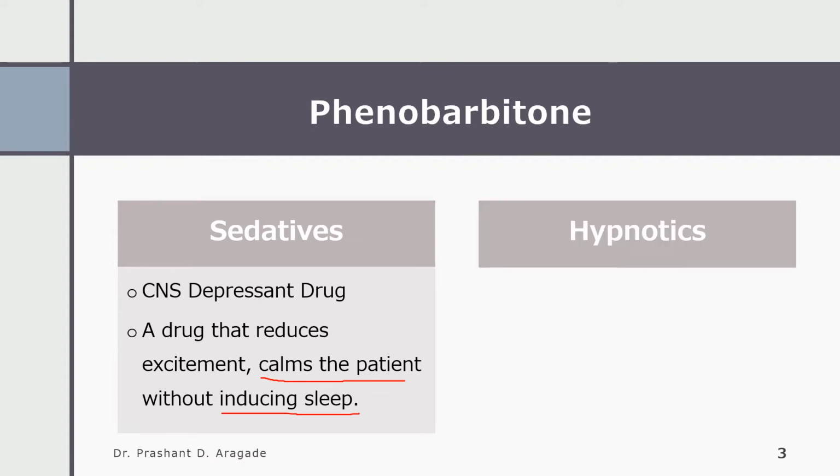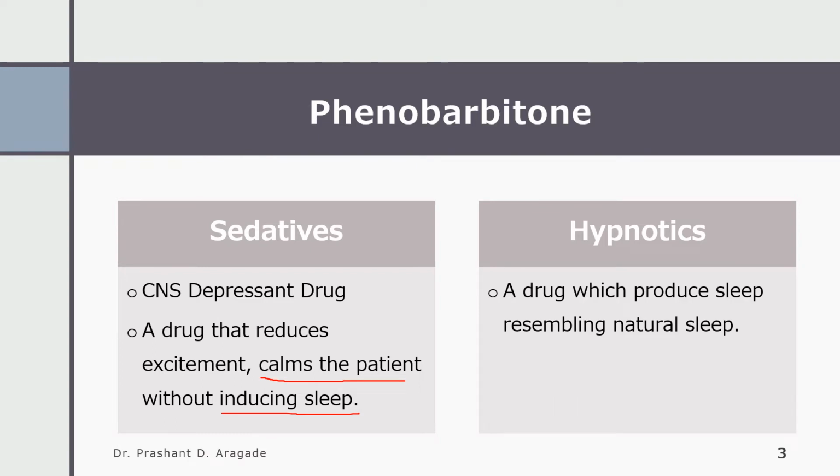On the other hand, hypnotics are also CNS depressant drugs. Hypnotics are used to reduce excitement by producing sleep resembling natural sleep. So sedatives calm the patient without inducing sleep, and hypnotics calm down the patients by inducing sleep.